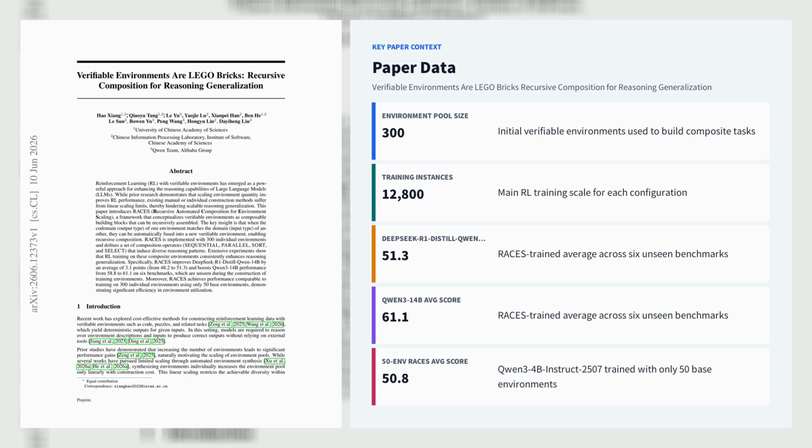Using only 50 base environments, RACEs reaches 50.8 on Qwen3 4B Instruct 2507, surpassing individual environment RL trained on 300 environments at 50.4, while deeper compositions show a non-monotonic difficulty curve with best average performance at composition size 5. The key result is that compositional structure, not just more isolated tasks, produces stronger reasoning generalization.